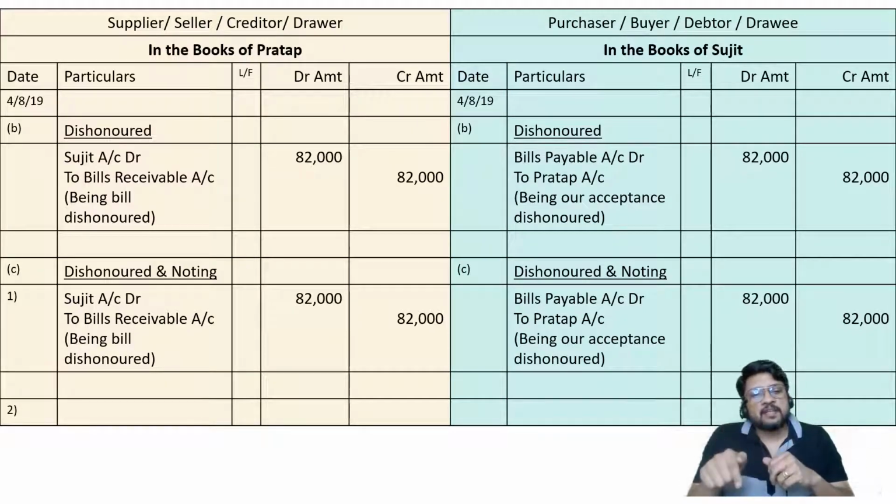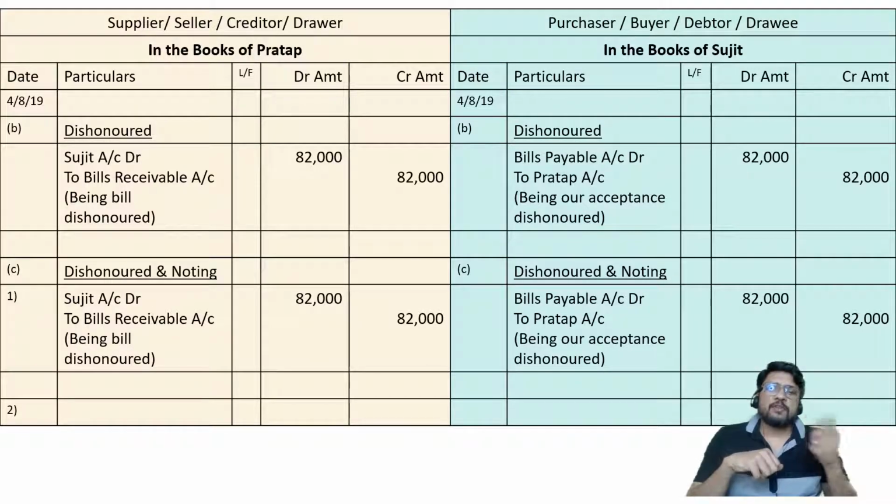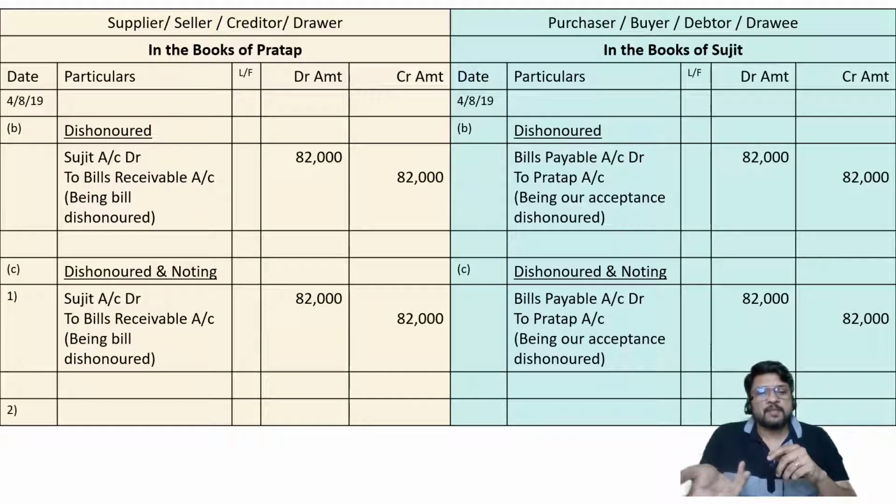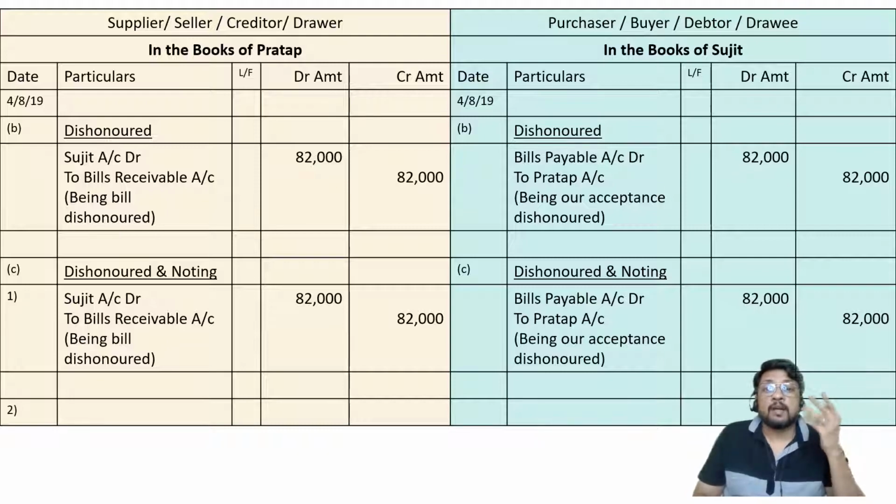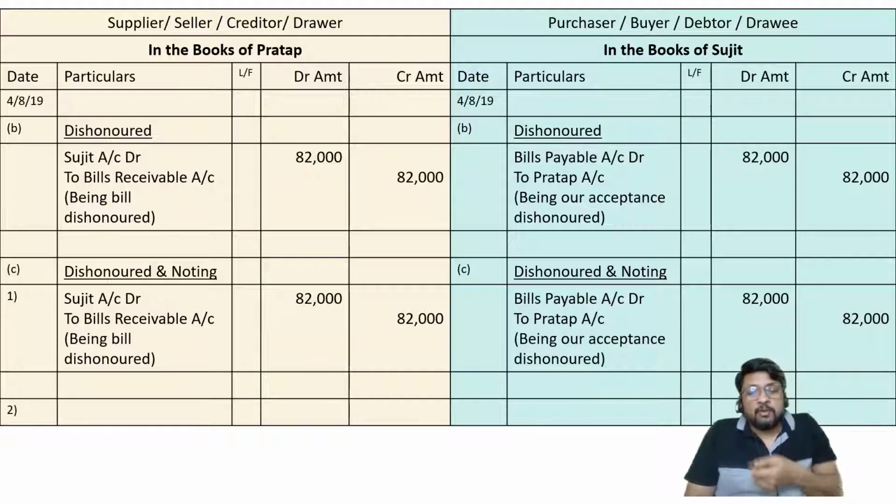Is it rickshaw charges account debit to cash or bank account, or is it your friend account debit to cash or bank account? Because you are paying rickshaw charges, so debit all expenses and losses, rickshaw charges account debit, and cash is going out, credit what goes out, so to cash or bank account. That is the normal entry which will immediately come in your mind when you are paying to the rickshaw wala.